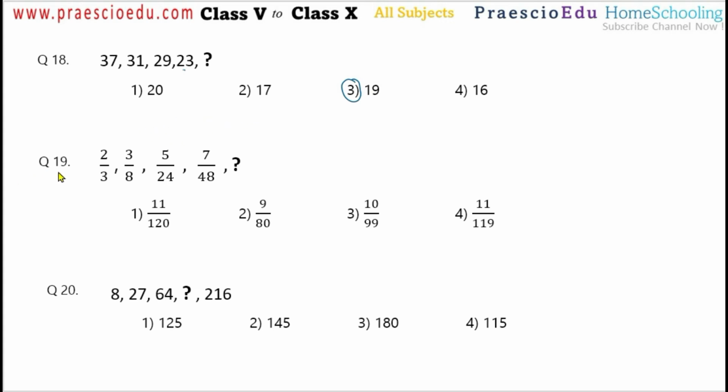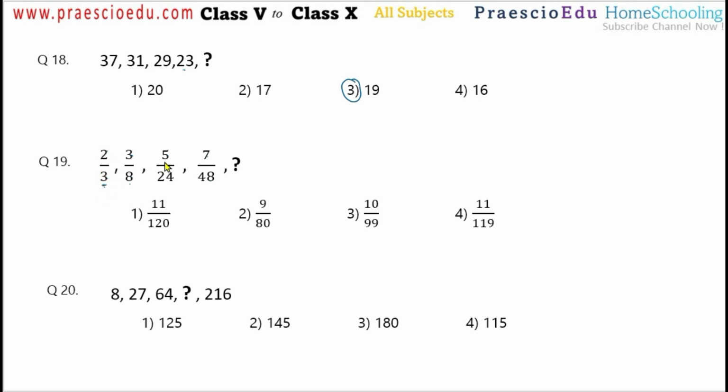Now question number 19, 2 by 3, then 3 by 8, then 5 by 24, then 7 by 48. Okay, so here 2 has the square 4, so 4 minus 1 is 3. So 3 squared is 9, so 9 minus 1, 8 comes. Meaning the denominator is always the square of the numerator minus 1.